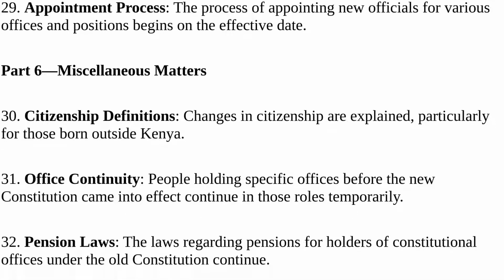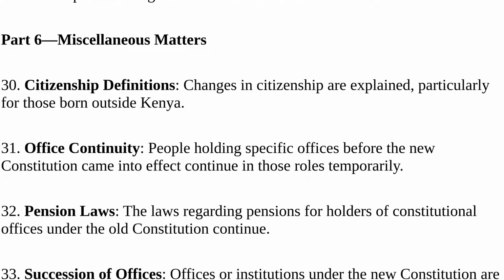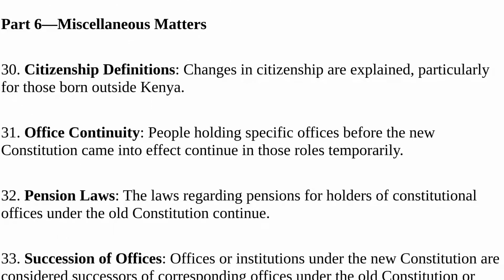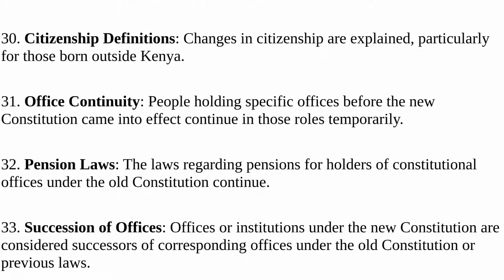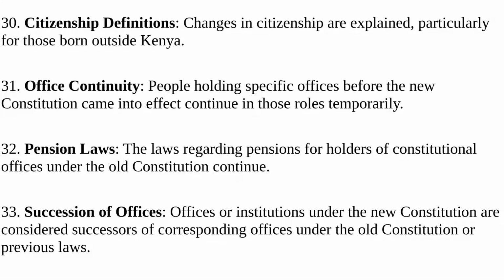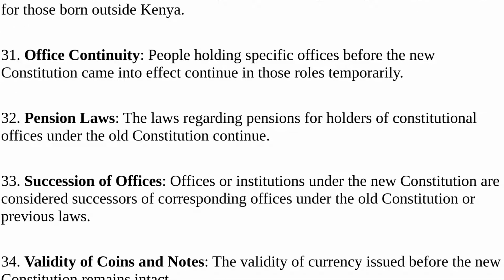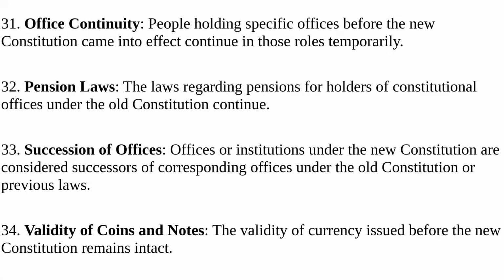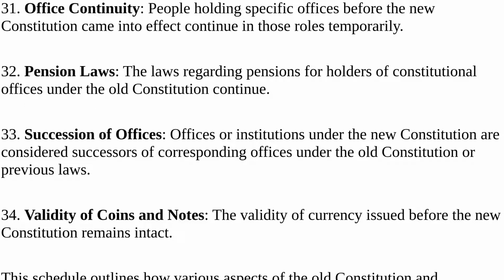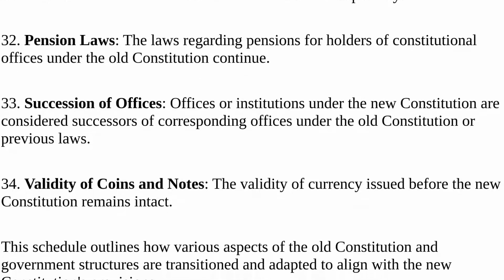Part 7. Miscellaneous Matters. 30. Citizenship definitions. Changes in citizenship are explained, particularly for those born outside Kenya. 31. Office continuity. People holding specific offices before the new constitution came into effect continue in those roles temporarily. 32. Pension laws. The laws regarding pensions for holders of constitutional offices under the old constitution continue.